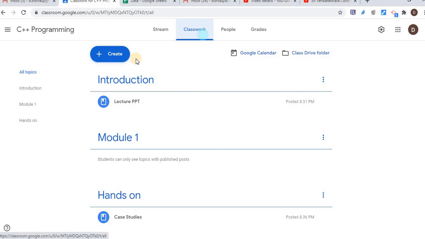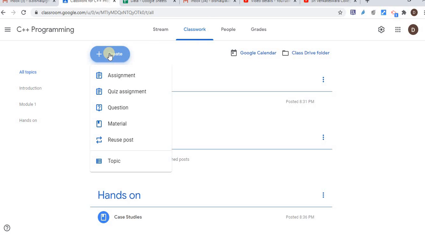So now under the classwork, let's see another option, create. Now let's see the important point here. Material means we can share anything with the student, whatever I have in the form of video, tutorials, e-content, e-text, audio, anything, via links or files, I can share with the student. So once we share the material with the student, now it's time to create an assignment. So here, create assignment.